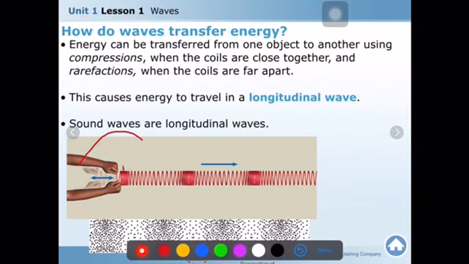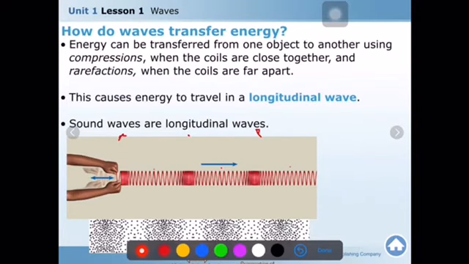You see, the crest of the transverse wave and the compression of the longitudinal wave are on the same point. Let me draw again. Look, here is the crest, here is another crest, here is another crest. Here is the rarefaction, here is the rarefaction.